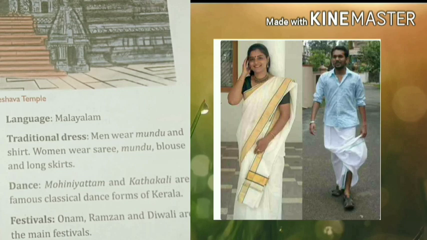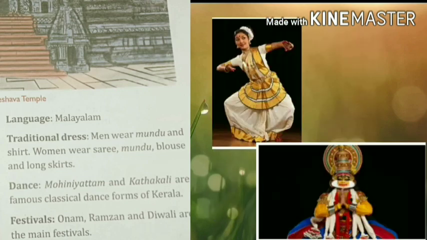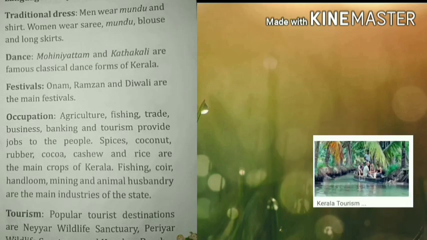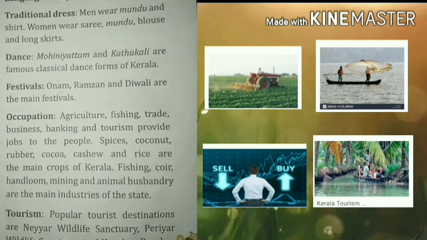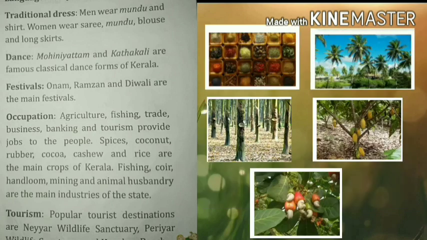Now regarding dance forms, Mohiniyattam and Kathakali are the famous classical dance forms of Kerala. The main festivals celebrated here are Onam, Ramzan and Diwali. Now regarding occupation, agriculture, fishing, trade, business, banking and tourism provide jobs to the people. And the main crops that are grown here are spices, coconut, rubber, cocoa, cashew and rice.